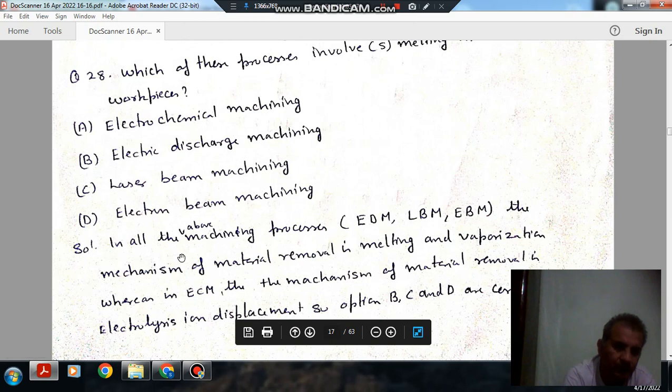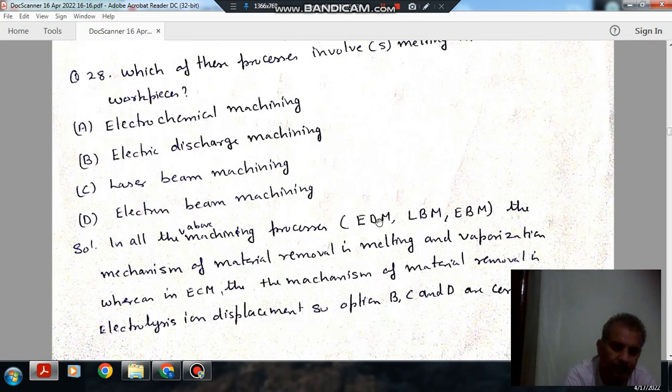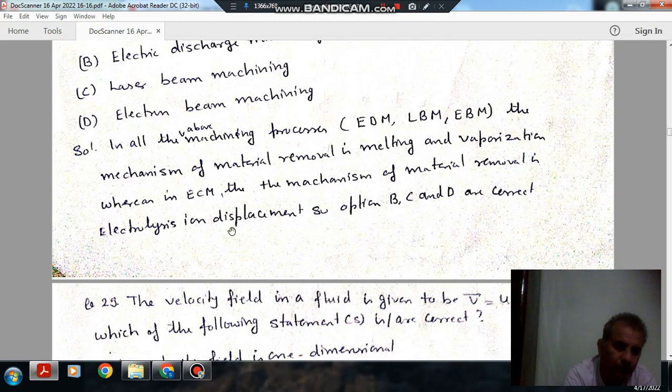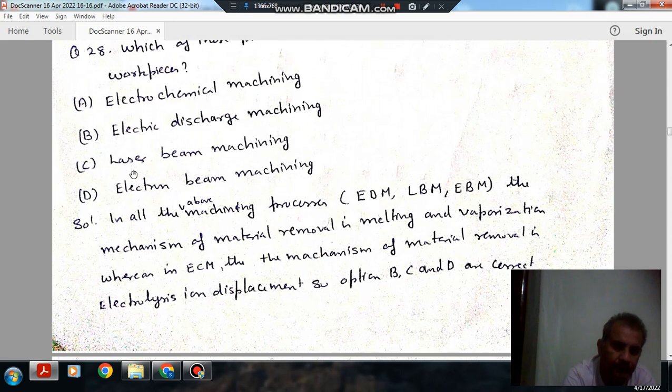So in all the above machining processes, EDM, LBM and EBM, the mechanism of metal removal is melting and evaporation, whereas in ECM the mechanism of metal removal is electrolysis ion displacement. So B, C, D are the right answers.